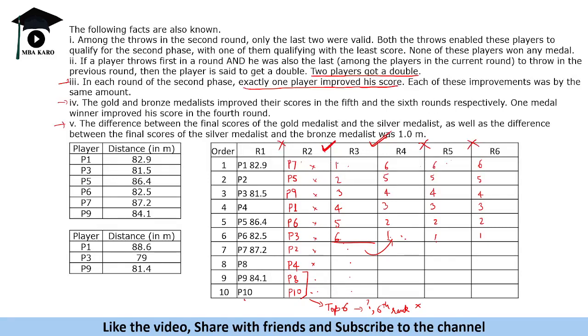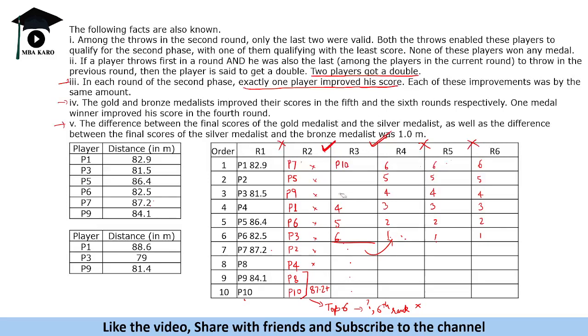So P10 is the topper, and how much must P10 have thrown? P10 must have thrown more than the highest value here, so P10 must have thrown 87.2 plus. Because if P10 threw less than that, P10 would not be the first one, because the first ranker here is 87.2 and they are not throwing anything. So P10 is the first ranker here.